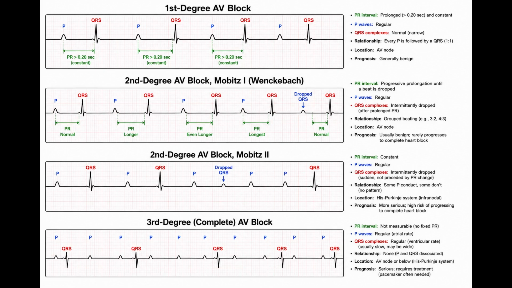Second-degree AV block, Mobitz I. Second-degree AV block Mobitz I, also called Wenckebach, occurs when conduction through the AV node becomes progressively slower until one atrial impulse is completely blocked.